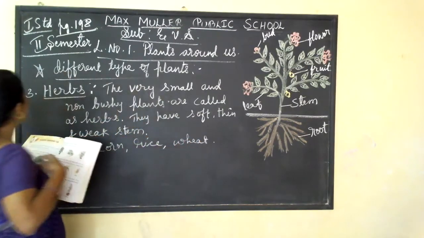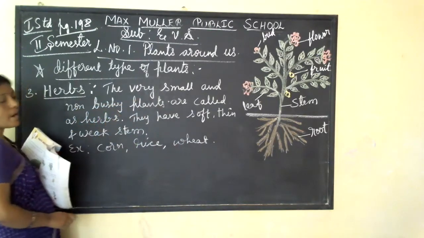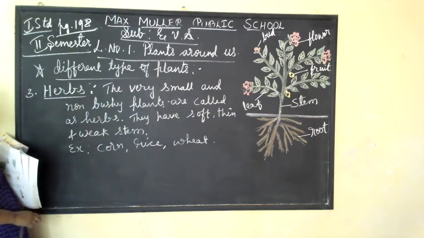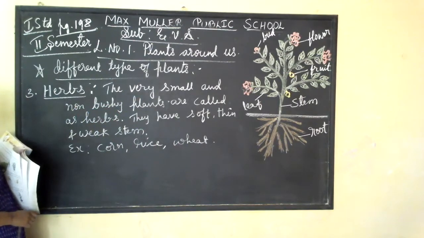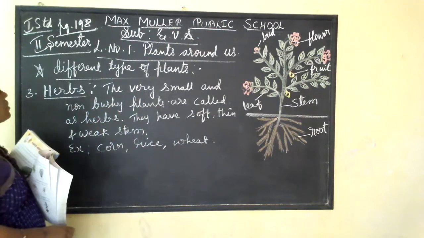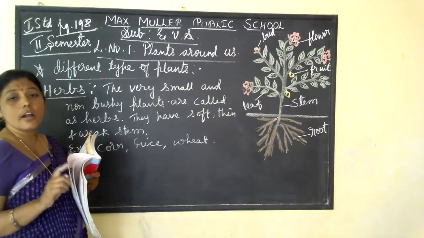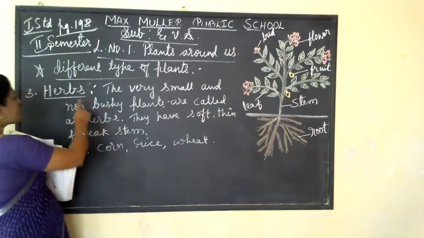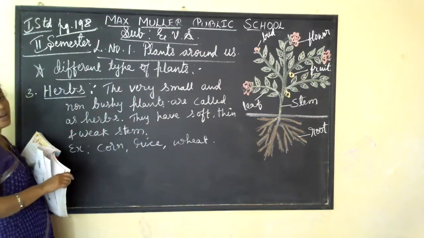See, what is meant by herbs? The very small and non-bushy plants are called herbs. So they have soft, thin and weak stems. See, shrubs means they are small and bushy plants, but herbs means they are very small and non-bushy plants.